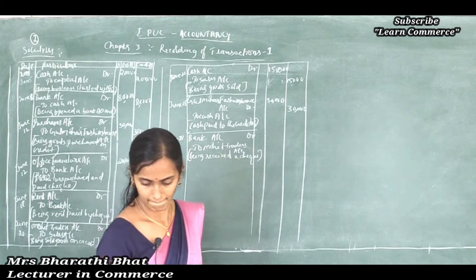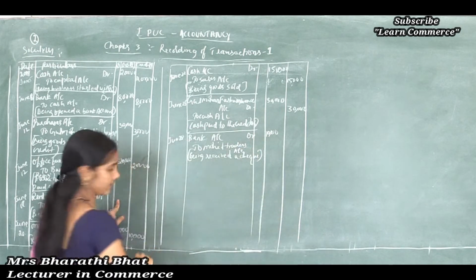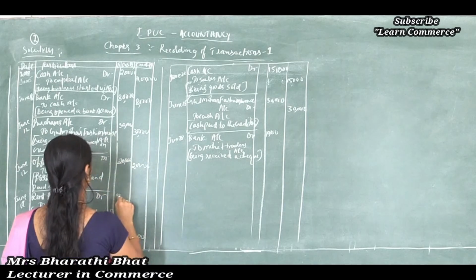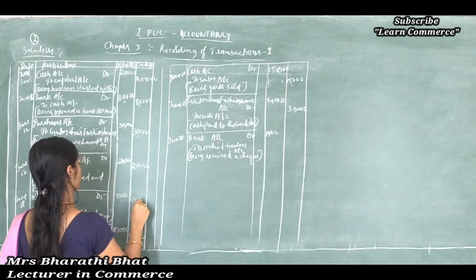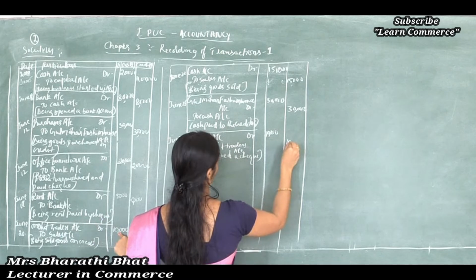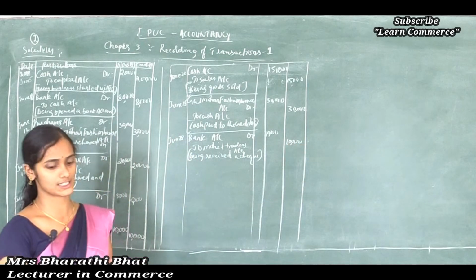Amount 10,000. Here rent amount 5,000, and 10,000 receipt amount. Bank account worth rupees 10,000 shows increased value.